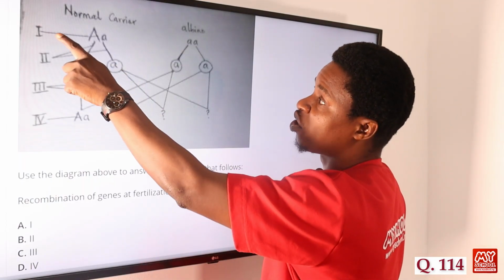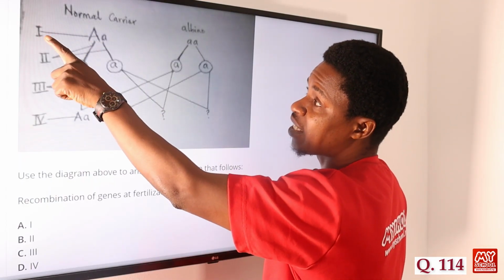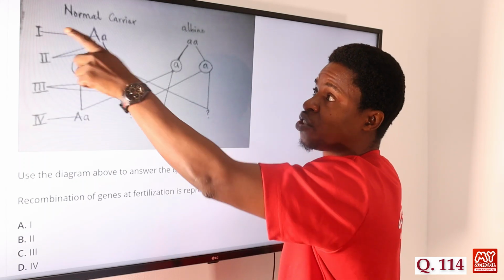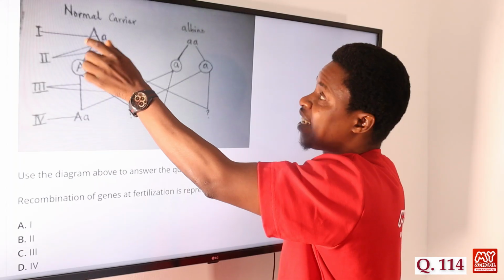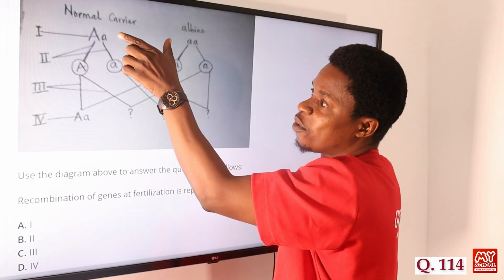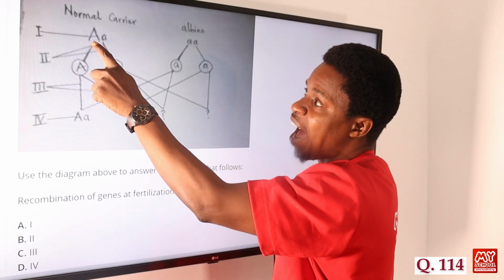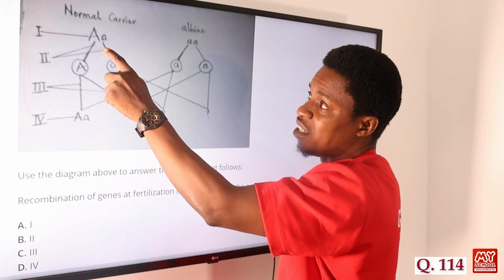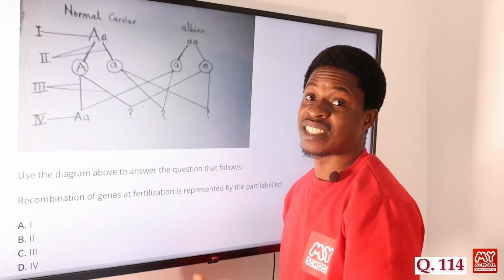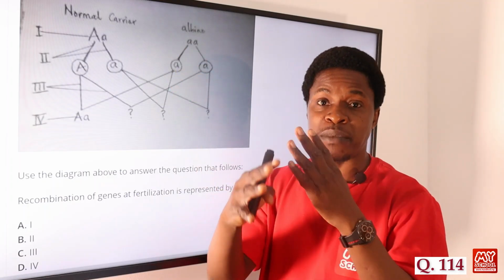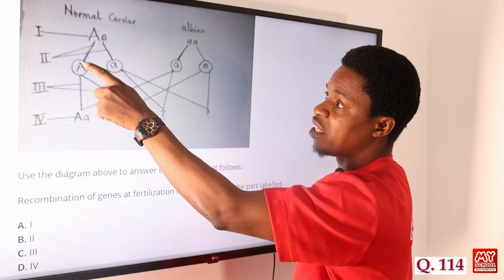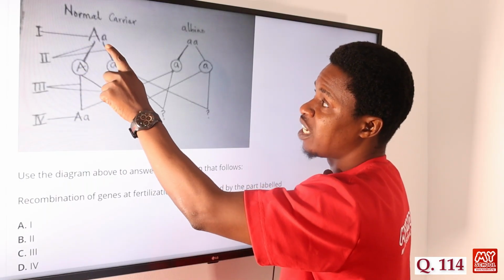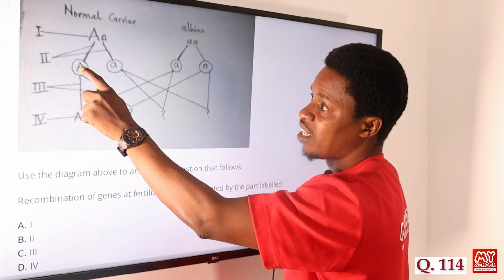Now this part labeled I is showing the parents, the parent that is a normal carrier and the one that is albino. Both of them together, and then we will have them divided here into gametes. When we talk about gametes, the sex cells, when there's crossing, there's a meeting between the male and the female. That's why we have to separate them into gametes. The arrows here are showing the gametes.